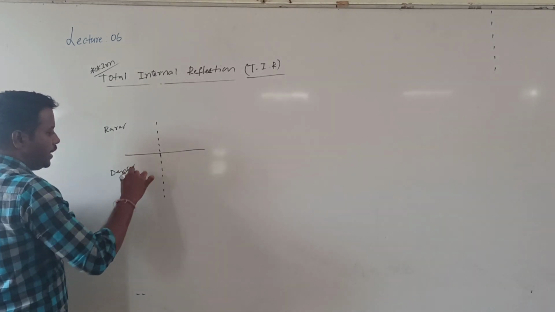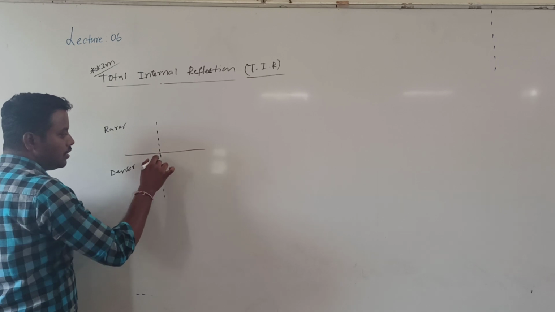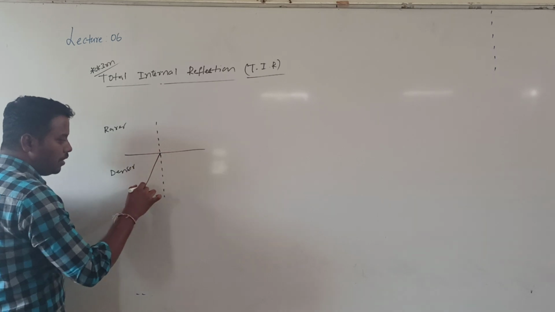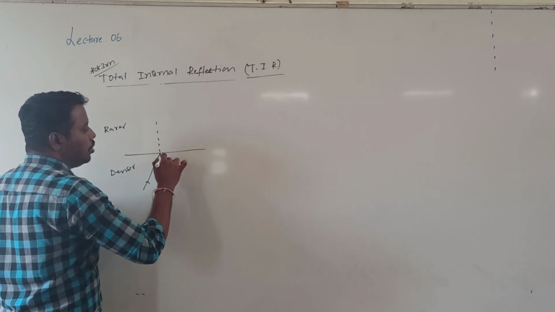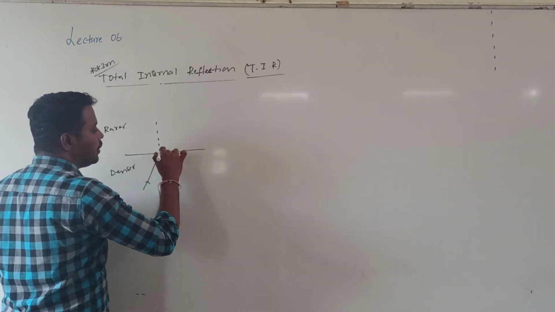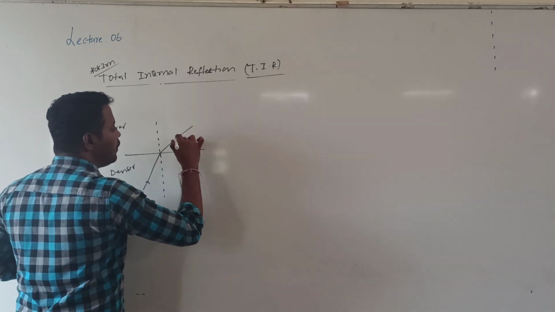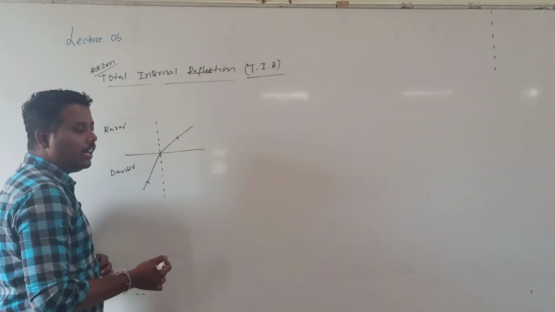Let me call this my rarer medium and this the denser medium. Now light is traveling from rarer to denser. So the light ray was incident here. Light is traveling from which medium to which medium? Rarer to denser. This is my incident light ray. So you know that whenever a light ray travels from rarer to denser, the light ray will bend towards the normal.